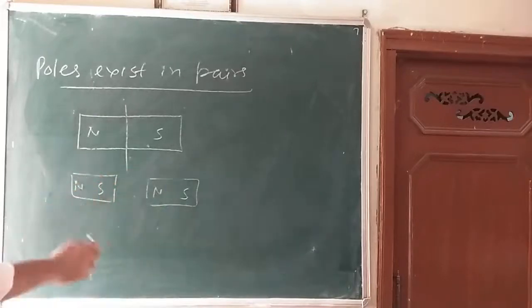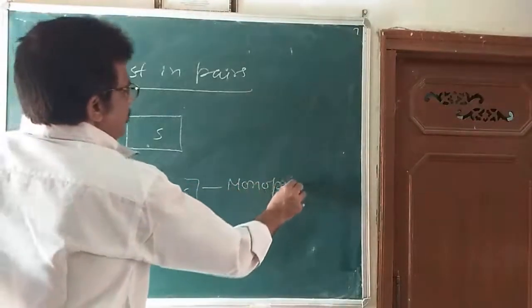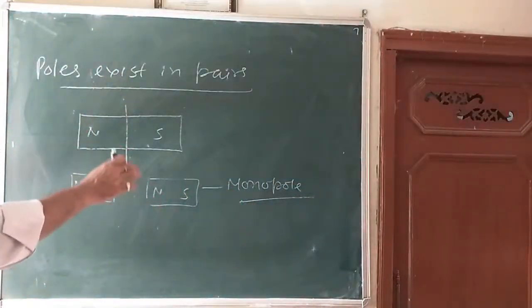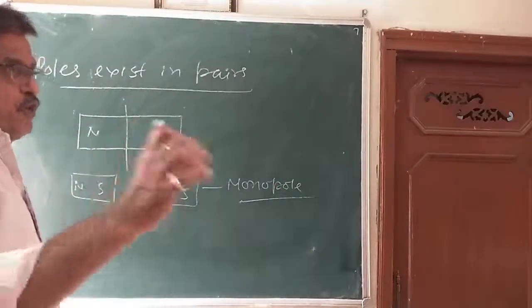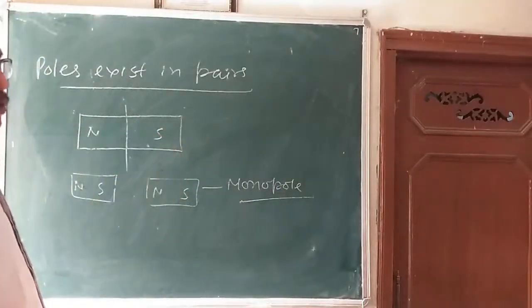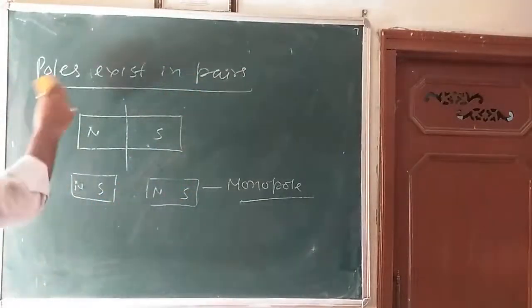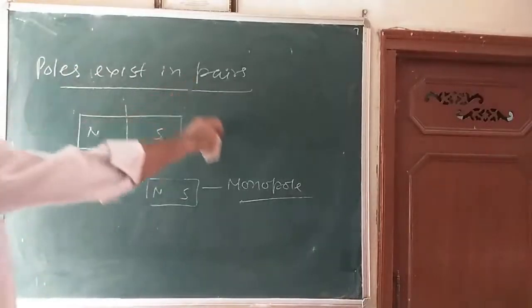So this shows that a monopole is not possible, because the two poles of equal strength exist together. Whatever magnet it is, it will have two poles, and the pole strength of both will remain the same. That's why we can say poles exist in pairs, a monopole is not possible.